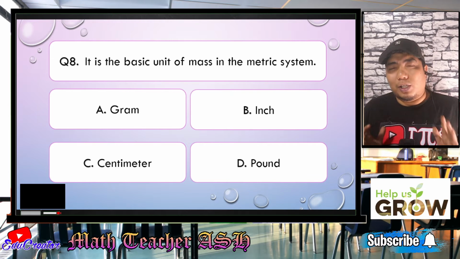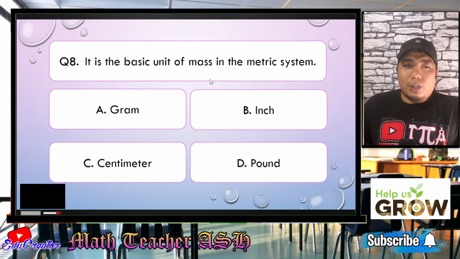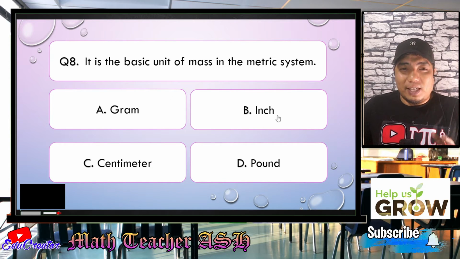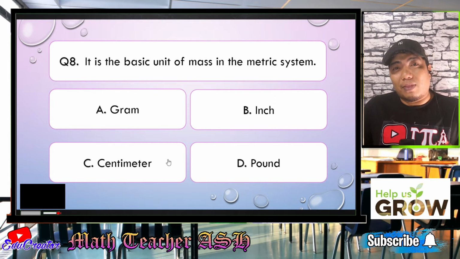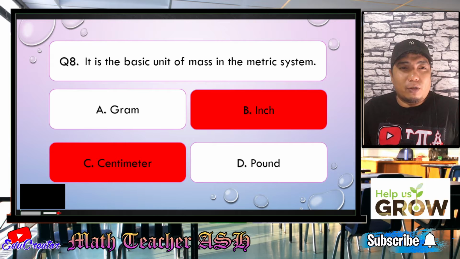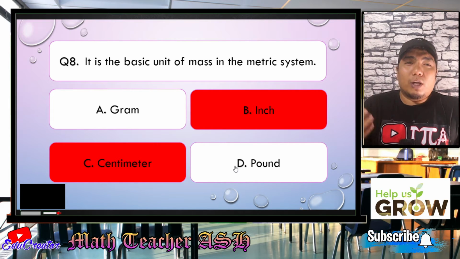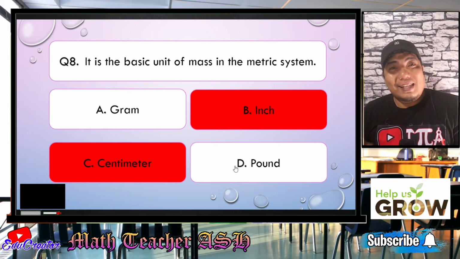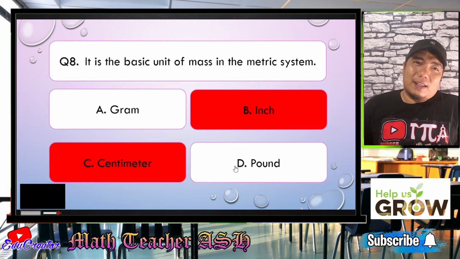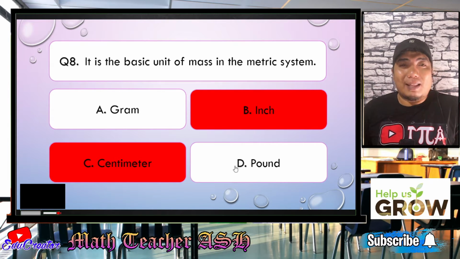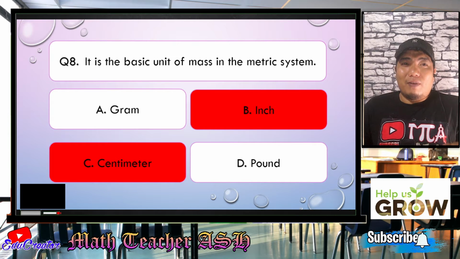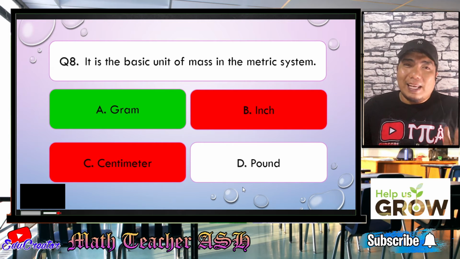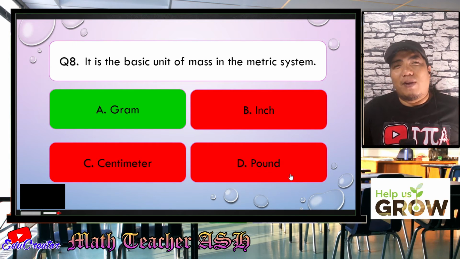Alright, math learners, this question is one of the easiest. Why? Because we just need to find the unit measure of mass. Now, in our given choices, inch and centimeter pertain to length, right? So basically, B and C are already wrong. So we only have gram and pound. Now, we are talking about the basic unit in the metric system. The metric system refers to the SI unit of measure, so basically, the usage here is base 10. So that is not the English system. Rather, it is the gram, because the pound here is in the English system. Easy, right? Very easy, my dear math learners.